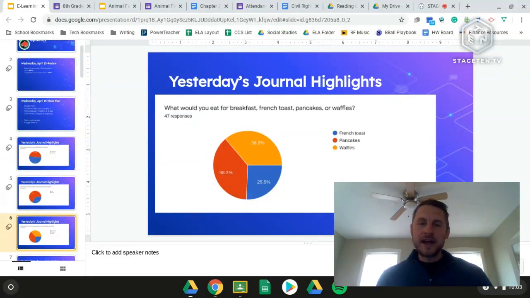And then finally, this one, what would you rather eat for breakfast? We had French toast, pancakes, or waffles. Just squeaking out the victory at 38% was pancakes. We had waffles in second at 36%, and then 25.5% was French toast.